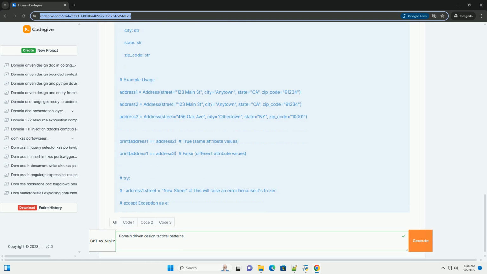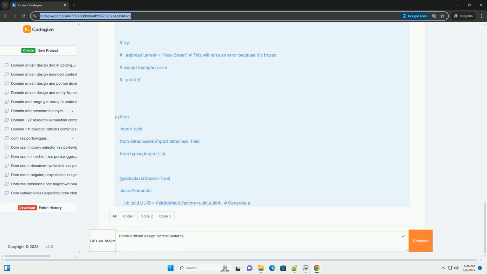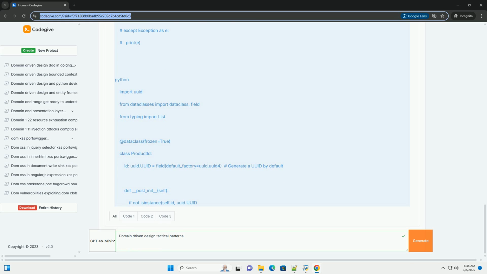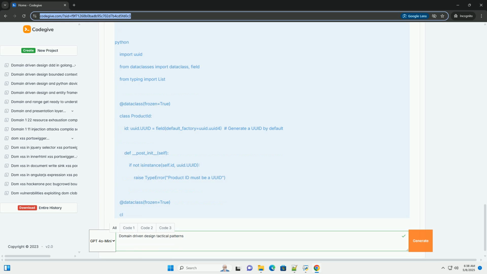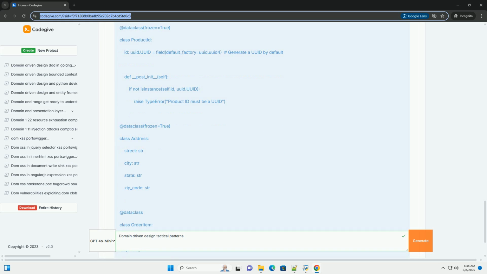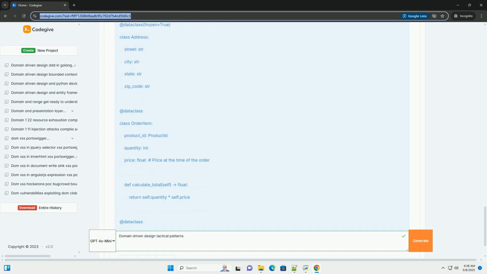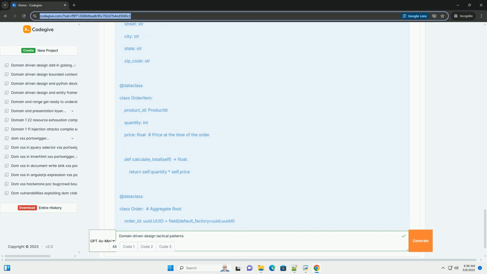Key tactical patterns. Here's a breakdown of essential DDD tactical patterns, along with their purpose, how to implement them, and Python code examples. 1. Entity. 2. Value object. 3. Aggregate. 4. Aggregate root. 5. Repository. 6. Domain service. 7. Domain event. 8. Factory. 1. Entity. Purpose: represents a concept in the domain that has a unique identity over time.